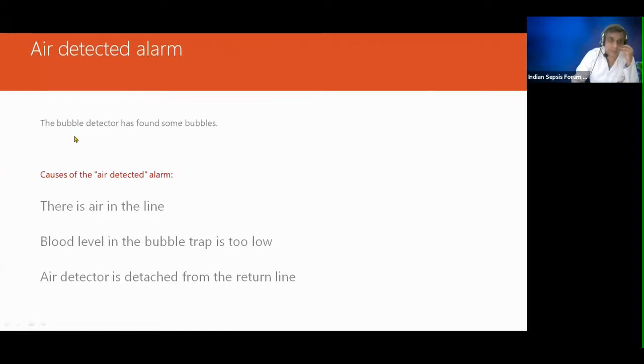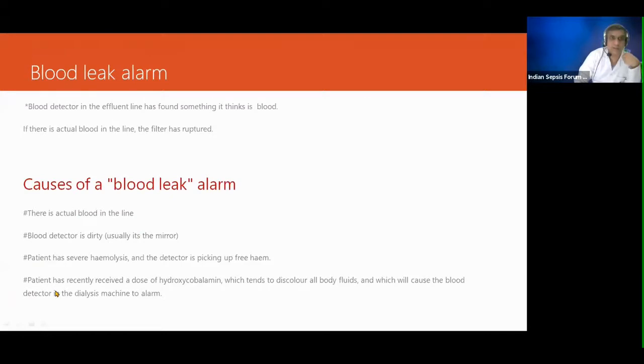Air detected alarm. The bubble detector has found some bubbles. The cause is there is air in the line, obviously. Blood level in the bubble trap is too low. The air detector has detached from the return line. So these are the common causes of the air detected alarm.